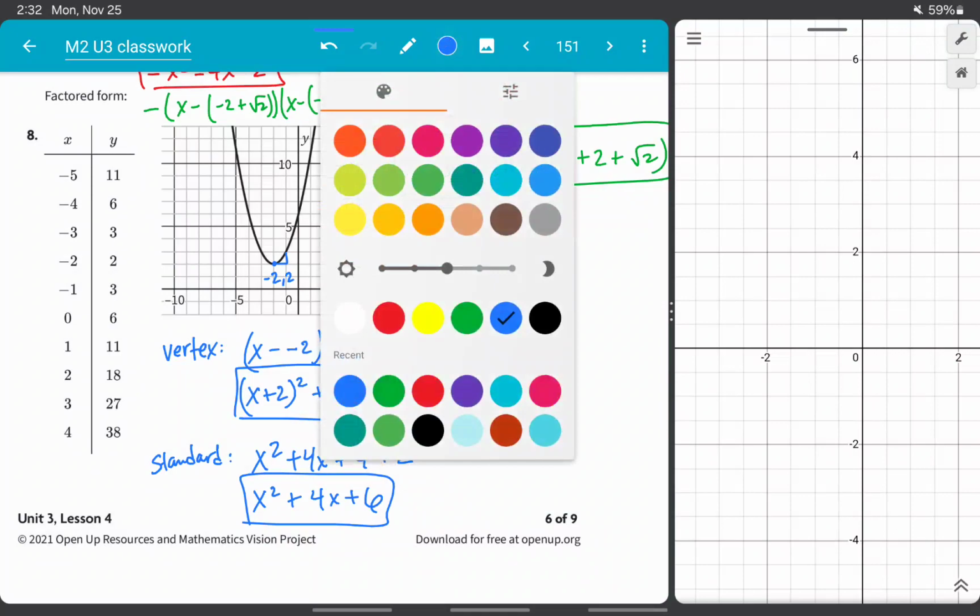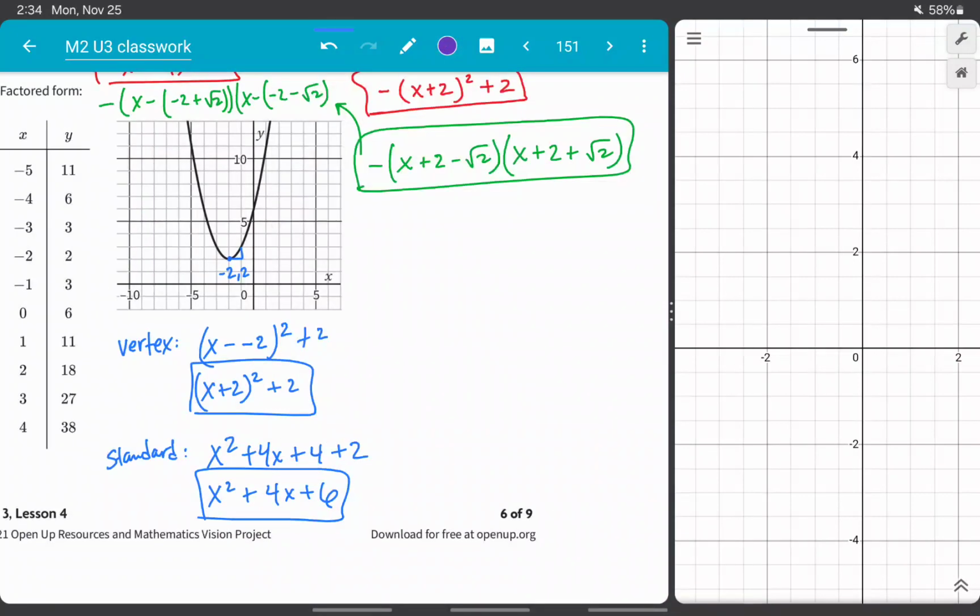A factored form for this guy could be a little tricky. Let's try the Babylonian method for this one. If I do the x coordinate of my vertex, which is -2, plus some unknown number, and -2 minus some unknown number, that's going to get me 6. So it's going to be -2 squared, which is 4, minus 2u plus 2u. Those are going to cancel each other out, minus u squared. So 4 minus u squared equals 6.